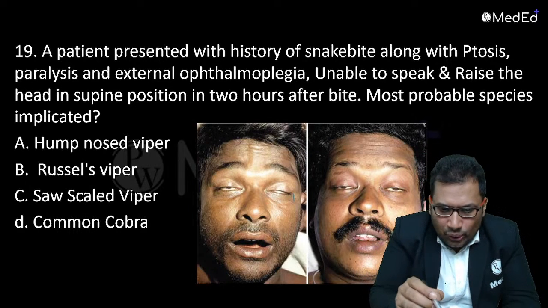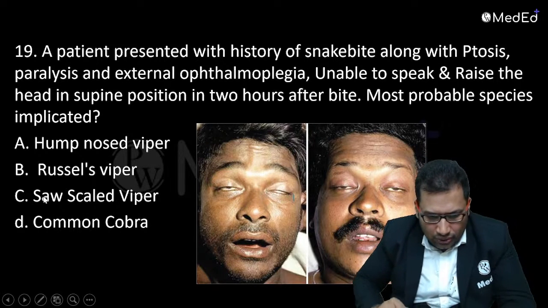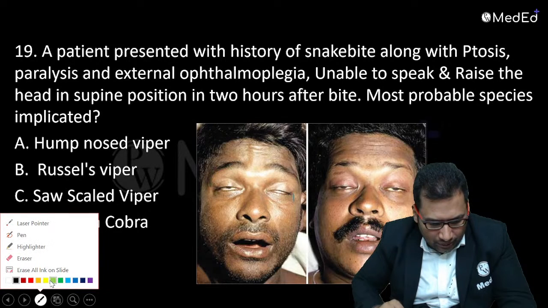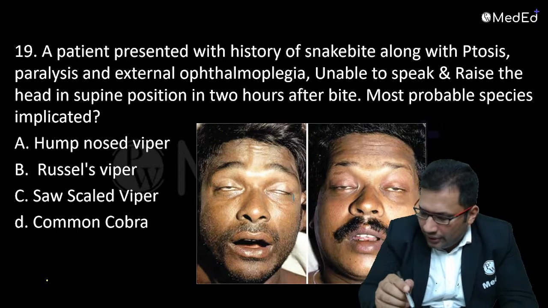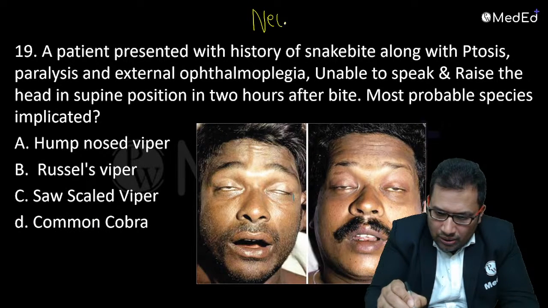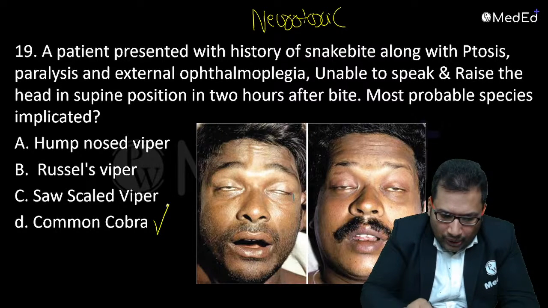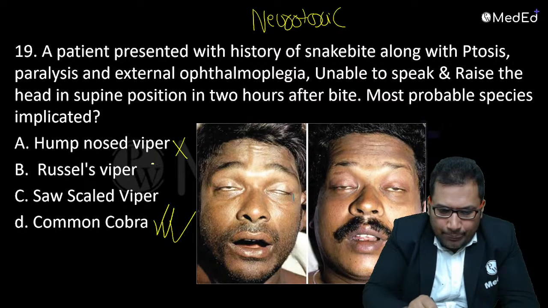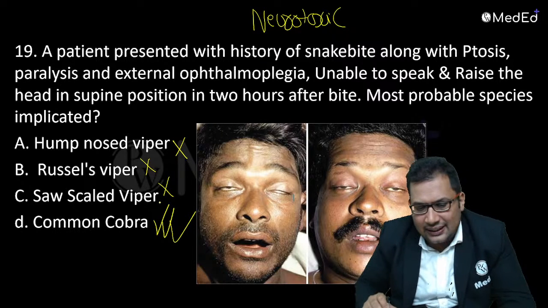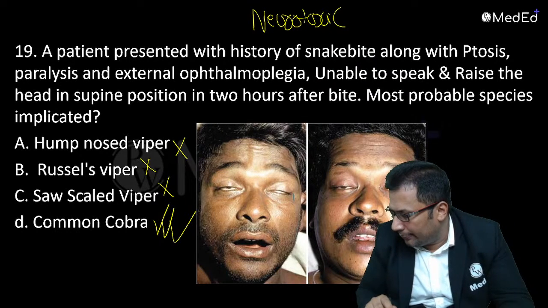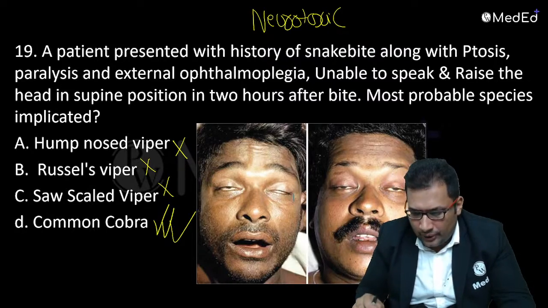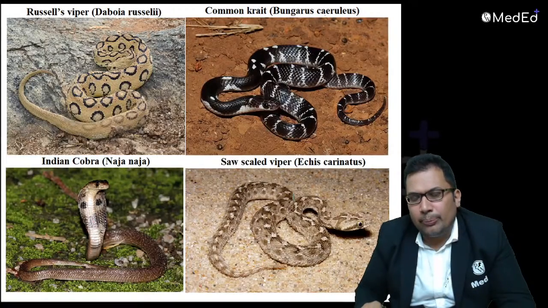Yes, so this is a neurotoxic snake bite. The answer is common cobra. Very simple. All vipers are vasculotoxic. Good, Sandeep, good answer. Good.